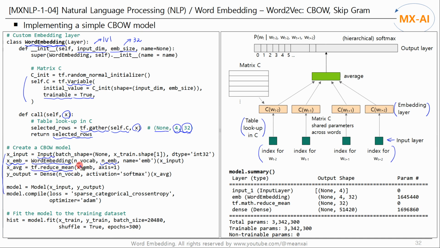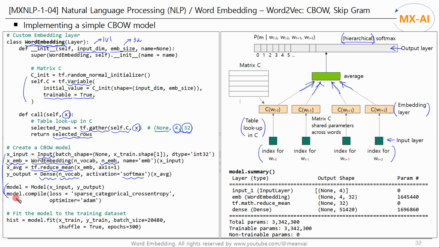Next, we take the average of the 4 word embedding vectors. Finally, we create a softmax or hierarchical softmax output layer. The number of neurons in the output layer is the size of the vocabulary. The authors of the paper used a hierarchical softmax output layer. But here, we will use a softmax output layer to simplify the model. We'll look at hierarchical softmax in later videos.